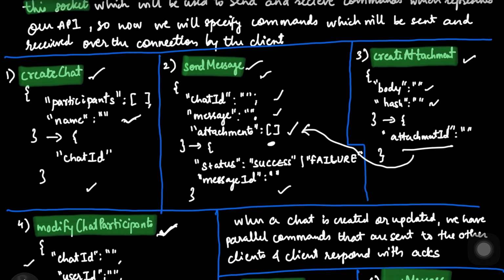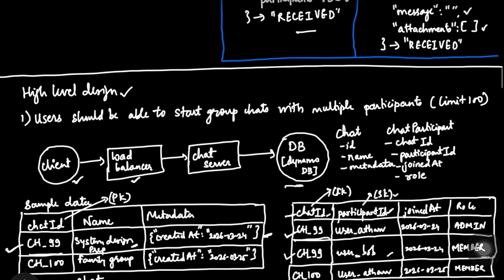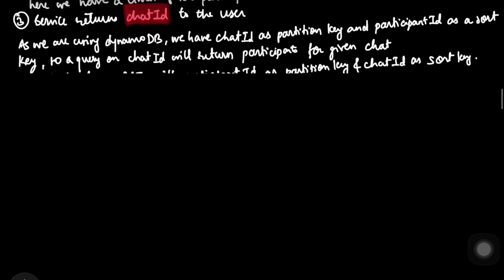So in this case, Bob has to mention the chat ID where Atharv is there with him, and after that he needs to put his message, and then if he has any attachment, he will send that attachment through this command. So once this particular thing is ready, Bob sends this through the WebSocket. So if you see over here,